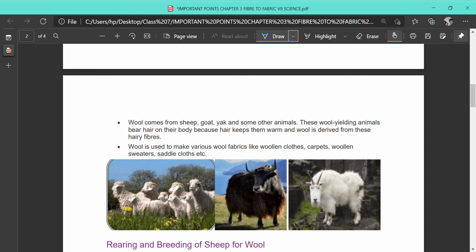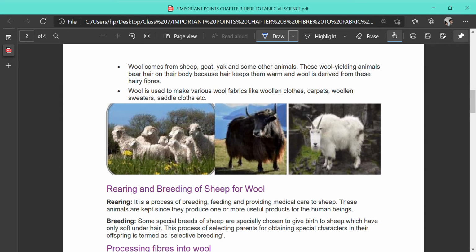So the people just shave off the hair along with a thin dead layer of their skin and use them for obtaining wool fiber. Wool is used in making various types of fabrics like woolen clothes, carpets, sweaters, jackets, mufflers, saddle clothes, and so many more that you can add.